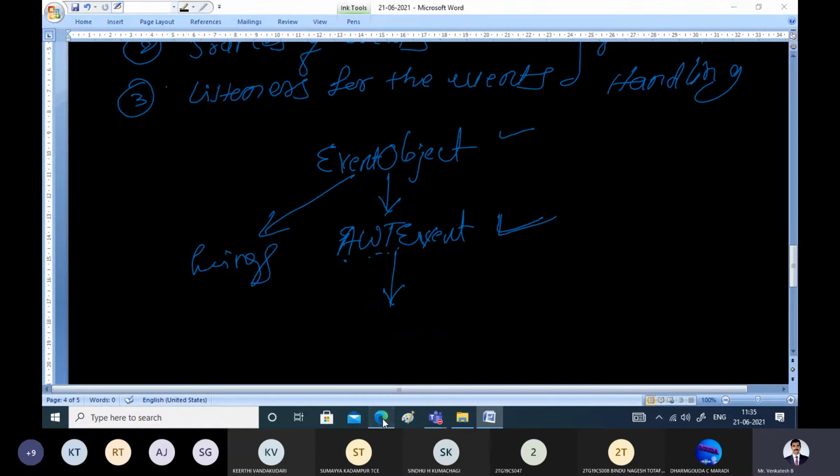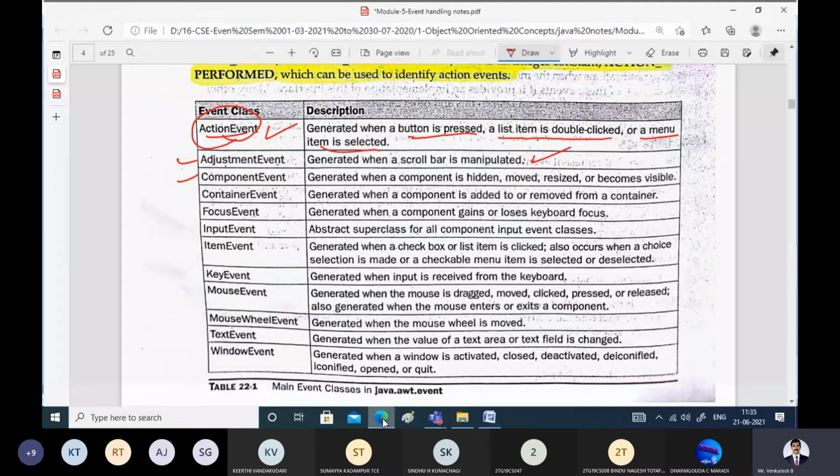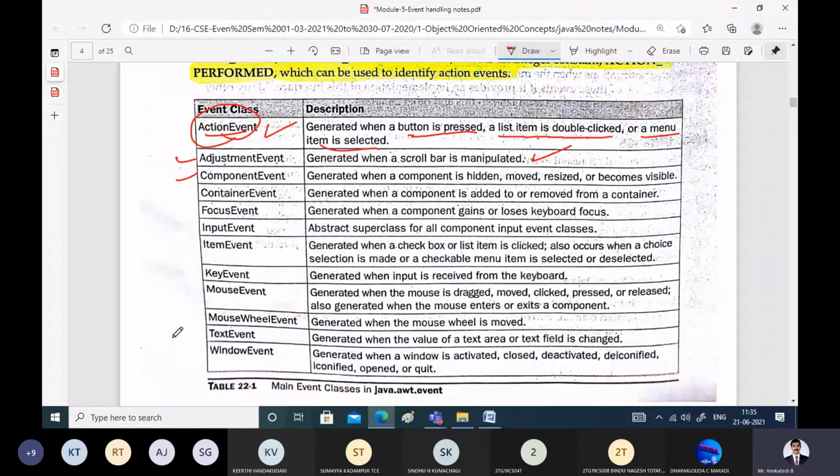Once again, I will open that, and the component has become visible now. So whatever you do with the graphical user interface, there is one corresponding event, and for every event there is one corresponding class which will take care of addressing those events.